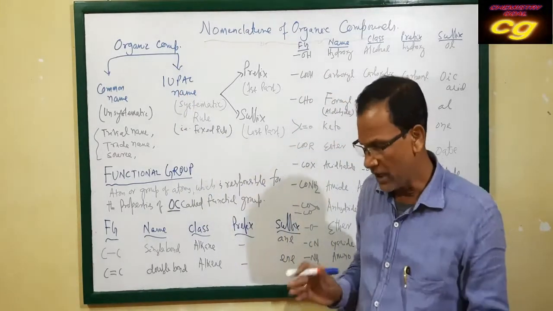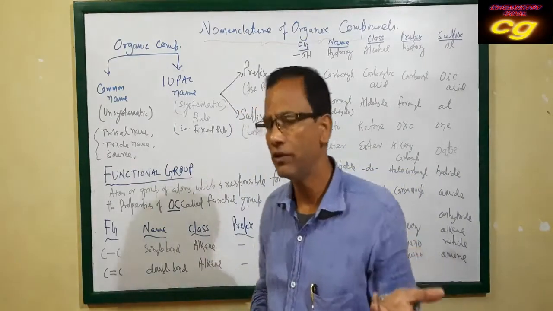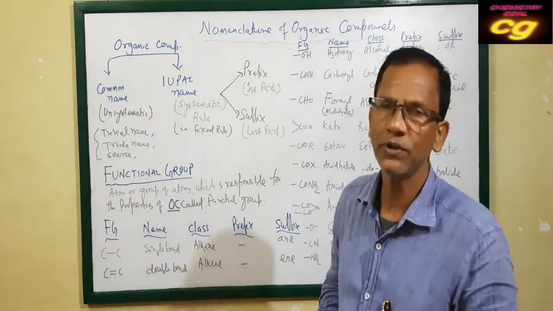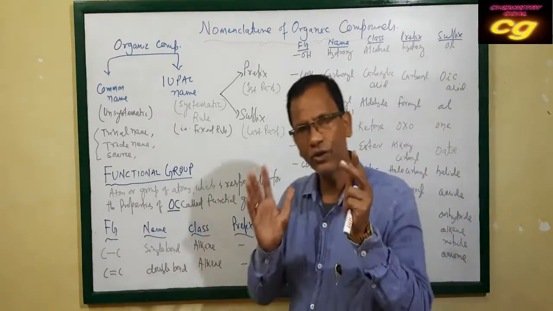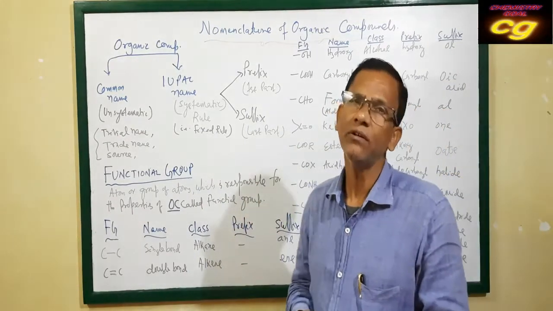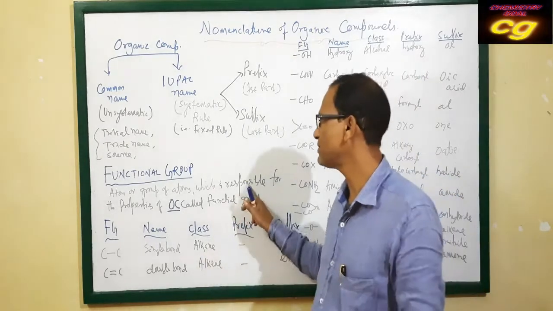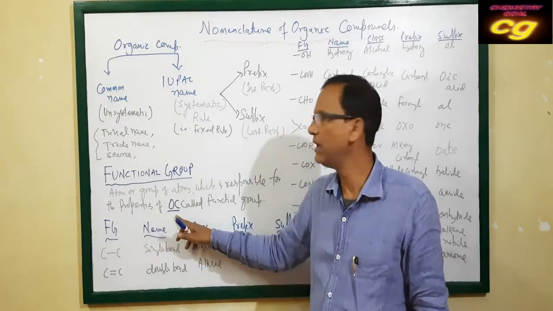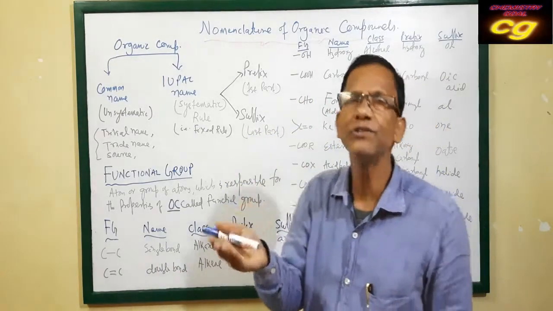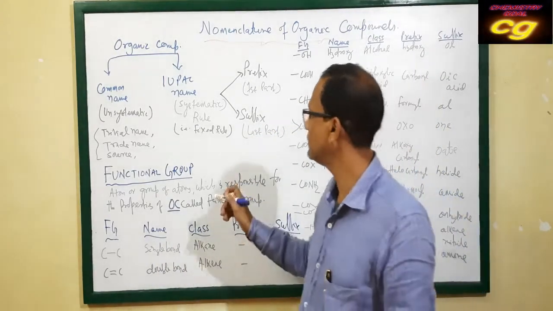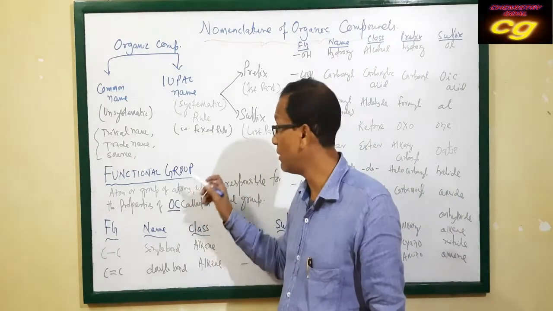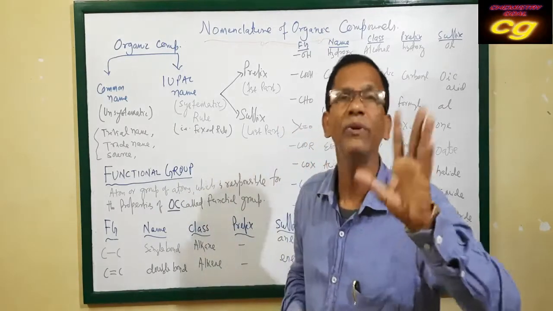Before that, how can you characterize organic compounds? Organic compounds are generally characterized by their functional group. What is a functional group? A functional group is the atom or group of atoms attached to the carbon atom of the organic compound and is responsible for its properties. Mainly the functional group characterizes the organic compounds. That's why a functional group is very essential. Without a functional group, the organic compound cannot be characterized.